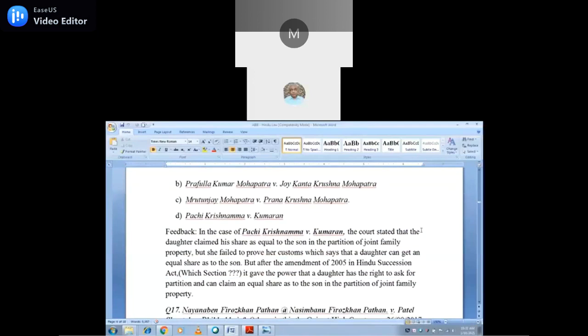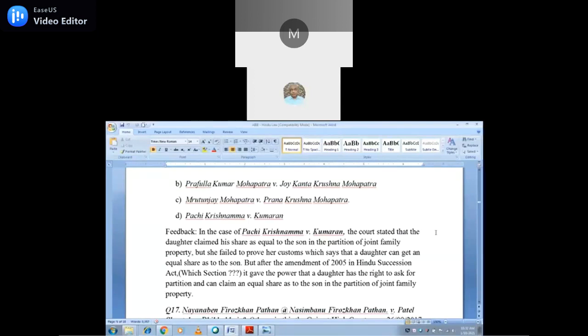I will give you the feedback. In Pachi Krishnama versus Kumaran, the court stated that the daughter claimed her share as equal to the son in partition of the joint family property, but she failed to prove her custom, which says that the daughter can get an equal share as the son. After the 2005 amendment of the Hindu Succession Act, which section says this? Yes, this is a subsidiary question.